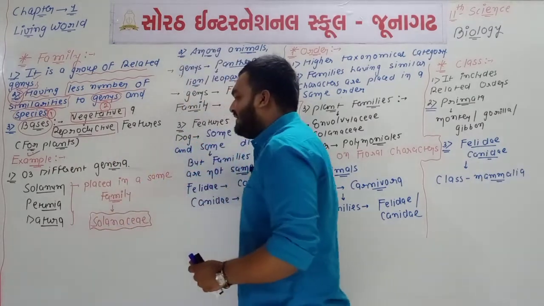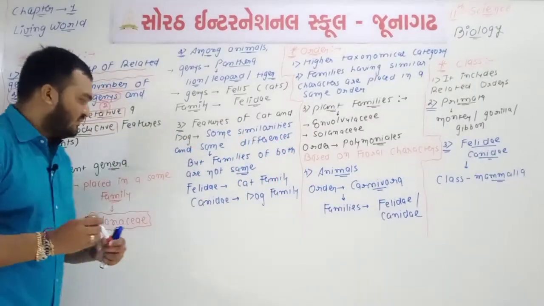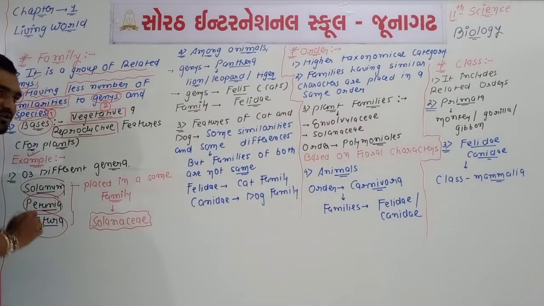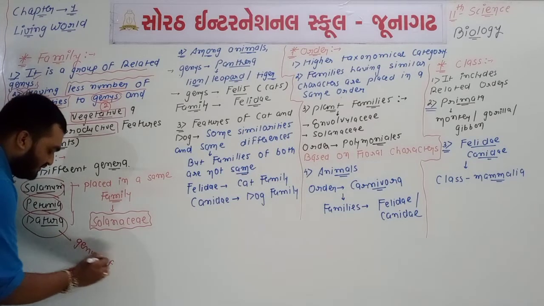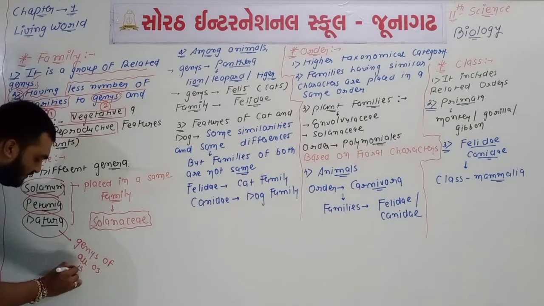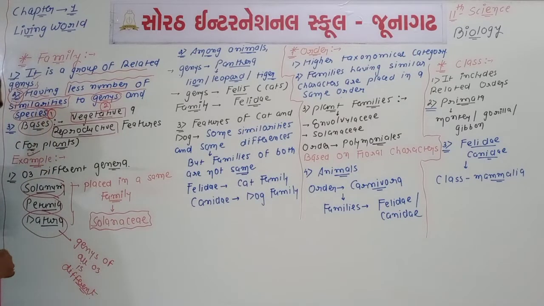Now see, we have one example. We have three different genera. The first one is Solanum, the second one is Petunia, and the third one is Datura. These three are different genera, which means the genus of all three is 100% different. All three organisms have different genera. But we can say that